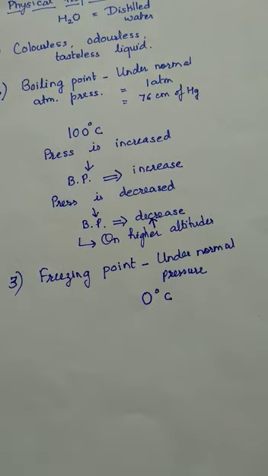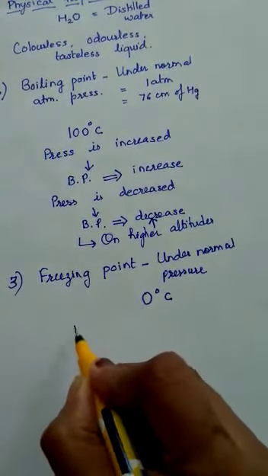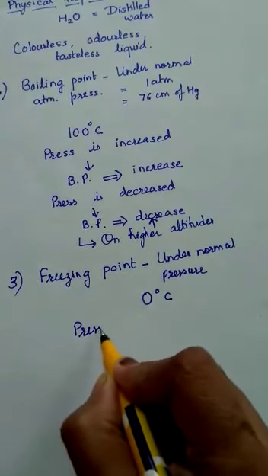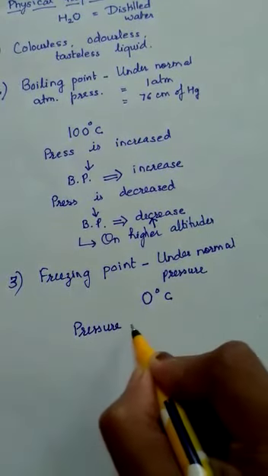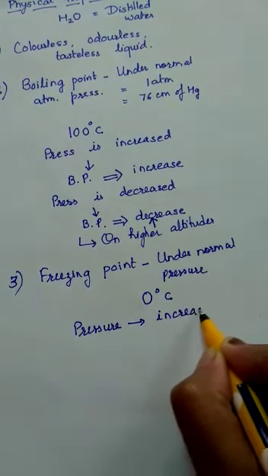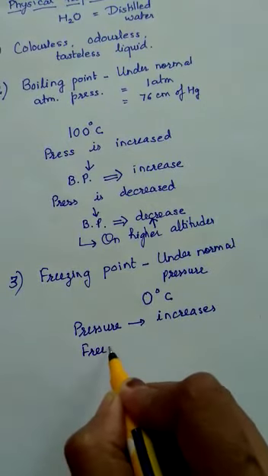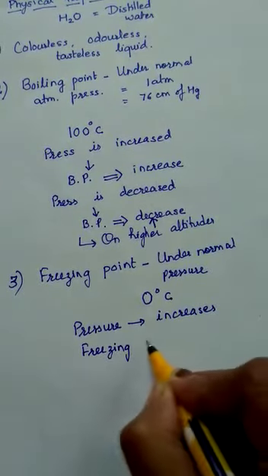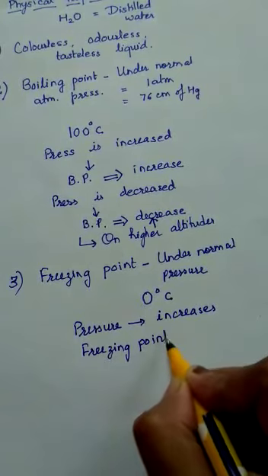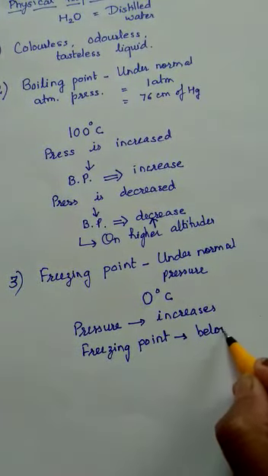But again, as we have seen in the case of boiling point, the freezing point also will change if the pressure changes. So if the pressure is increased, then what will happen to the freezing point? The freezing point will decrease. It will move below 0 degree Celsius.